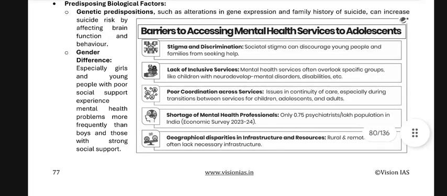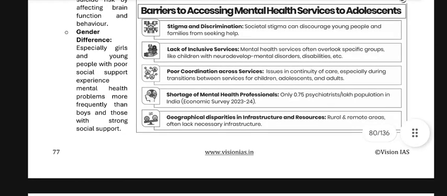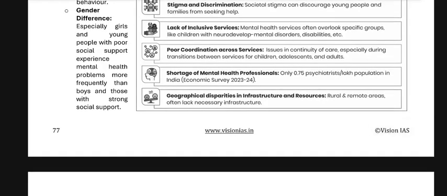Poor coordination across services, issues in continuity of care, especially during the transition between services for children, adolescents, and adults. A shortage of mental health professionals: only 0.75 psychiatrists per lakh population in India, Economic Survey 2024. Geographical disparities in infrastructure and resources: rural and remote areas often lack necessary infrastructure.